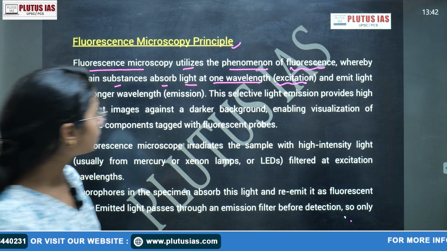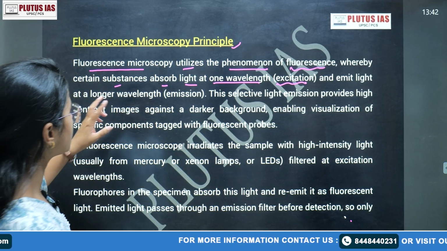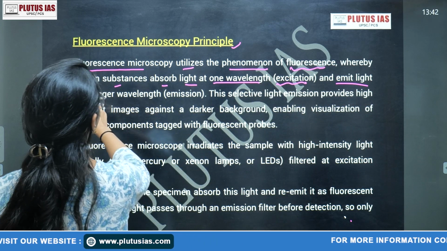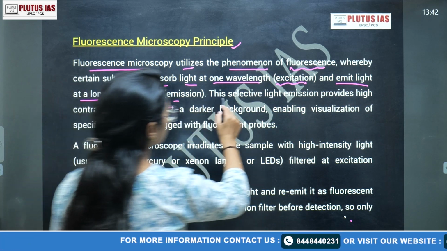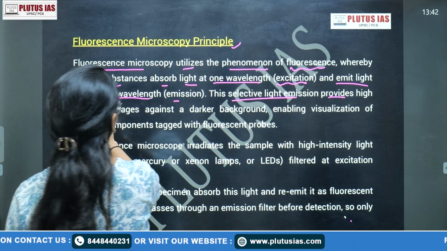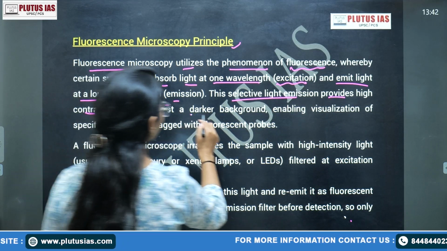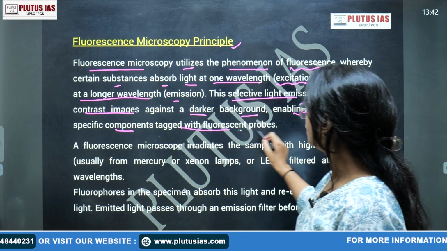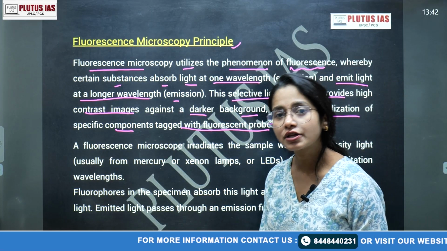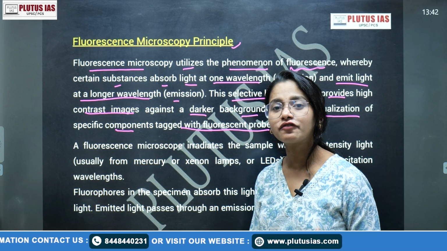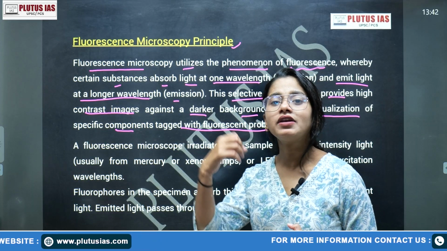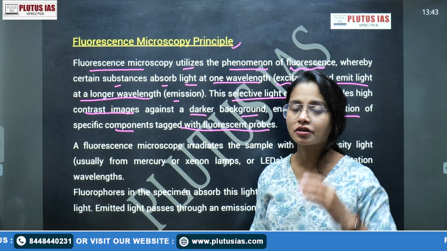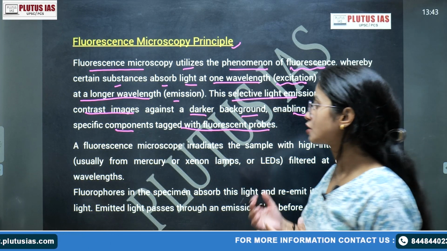Certain substances absorb light at one wavelength, that is excitation, and emit light at a longer wavelength, that is emission. The selective light emission provides high contrast images against a darker background, enabling visualization of specific components tagged with the fluorescent probe. Because of this fluorescent, a specific wavelength of light reflects back when it falls on the substance.